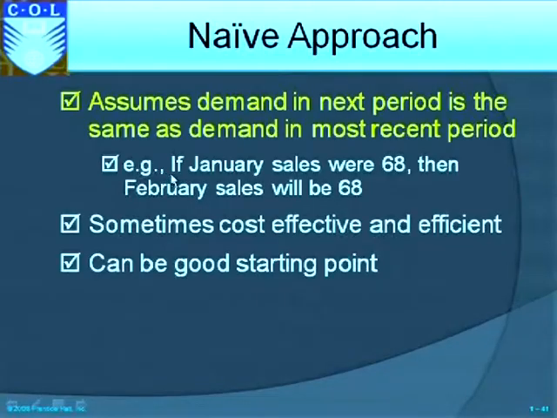Let's say the demand in January, we'll expect demand in February to be the same as demand in January. If we are taking a year as a time horizon, whatever was the demand in 2009, we'll assume that there will be the same demand in 2010. If January sales were 68, then February sales will be 68. If 2009 sales were 1,000, 2010 sales will be 1,000. Sometimes cost effective and efficient, it can be a good starting point.